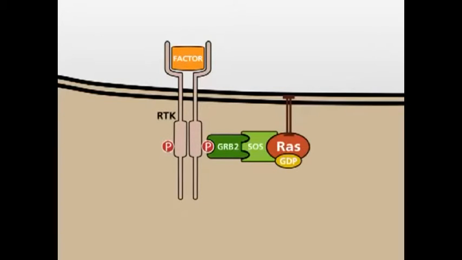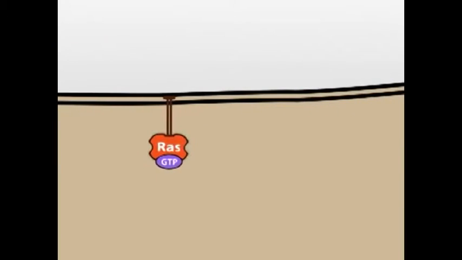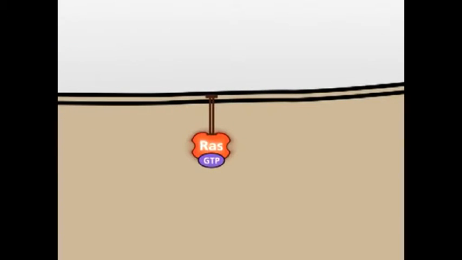Inactive RAS is bound to the nucleotide guanosine diphosphate, GDP. SOS catalyzes the exchange of the RAS-bound GDP against GTP, guanosine triphosphate. This exchange leads to the activation of the RAS protein. In its active GTP-bound state, RAS is able to bind to several effector proteins. The kinase BRAF is one of the most important effectors of RAS.